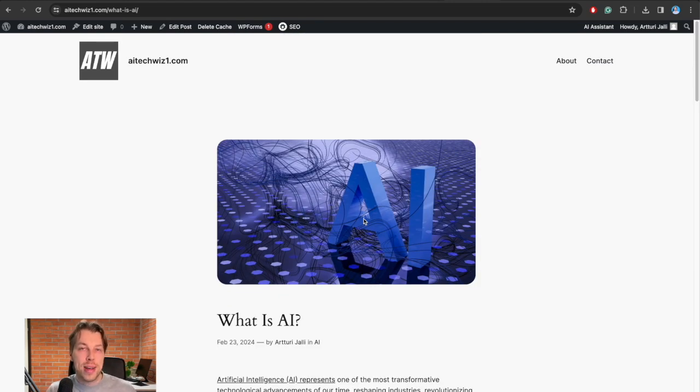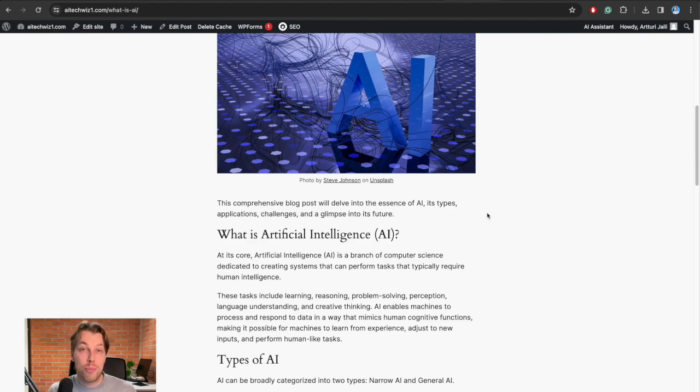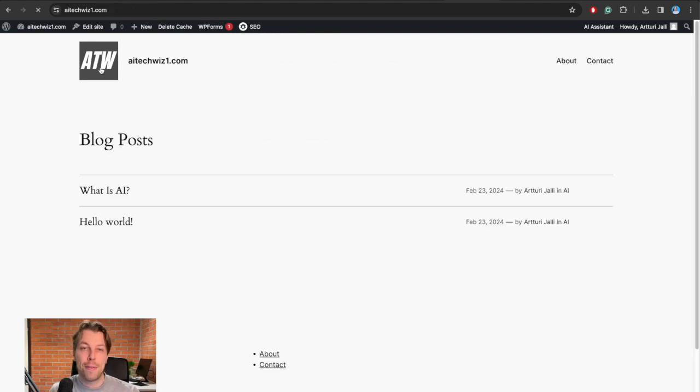So it's very basic. It is like using a Word document. So you can do bolding, you can leave links, you can do these subheadings and headings, you can add images, and that's pretty much it when it comes to writing blog posts. So now you have a fully functional website, you have your about and contact pages so that people can contact you, and then you have this front page where you have a logo, you have this website, and then you have these blog posts. And this is enough.